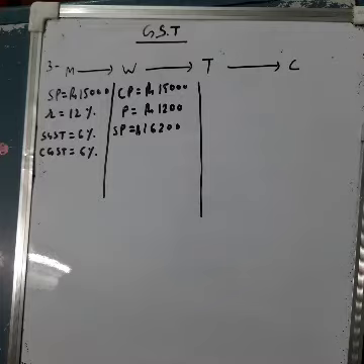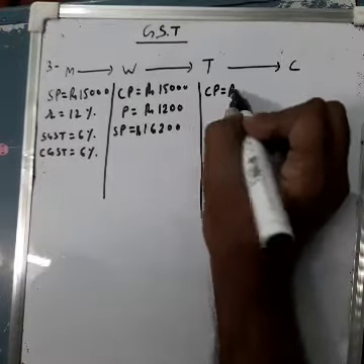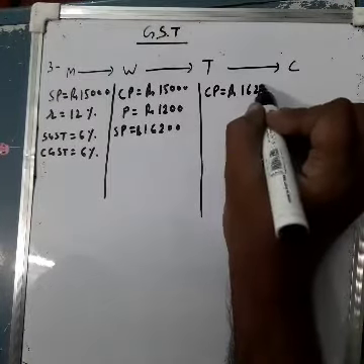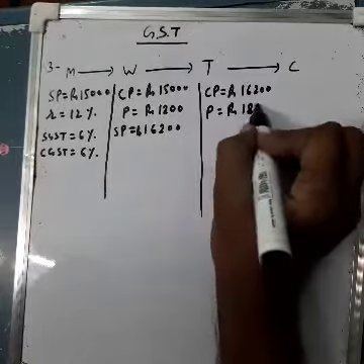Trader sells it to a consumer at a profit of 1800. So the trader is paying, meaning cost price to him is rupees 16,200, and the profit made by him is rupees 1800.